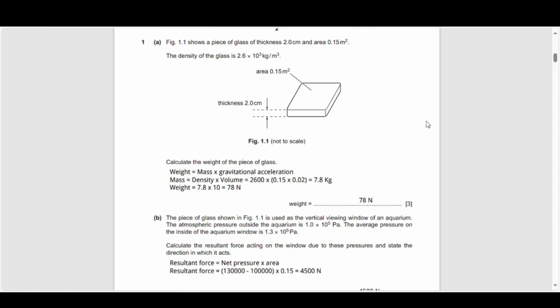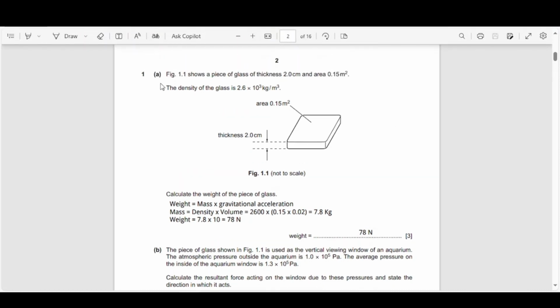Okay, so if I want to be able to calculate the weight, I need to know the mass. If I need to know the mass, I've been given essentially the density, and I need to be able to calculate the volume. And if I have the density and the volume, I can get the mass. If I have the mass, I'll be able to get the weight. So the density is 2.6 into 10 to the power 3 kilogram per meter cube. The volume is the area multiplied by the thickness. The thickness needs to be converted into SI units, obviously. So that'll be 0.02 meters. And once I've got that, I'll be able to get the mass. The mass is equal to 7.8 kilograms.